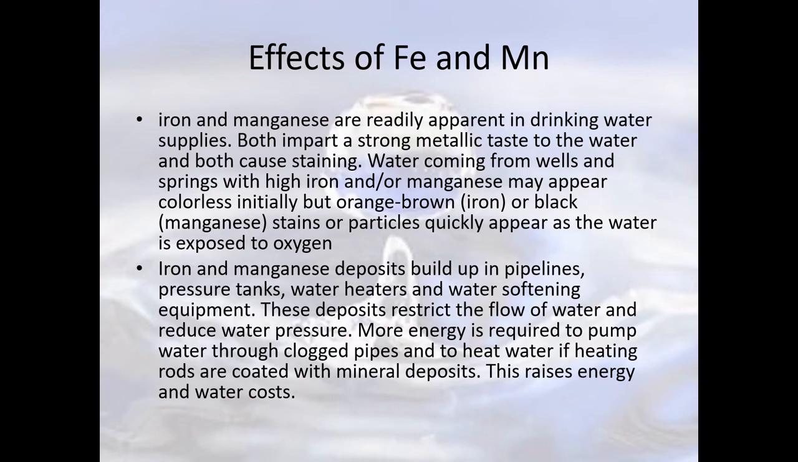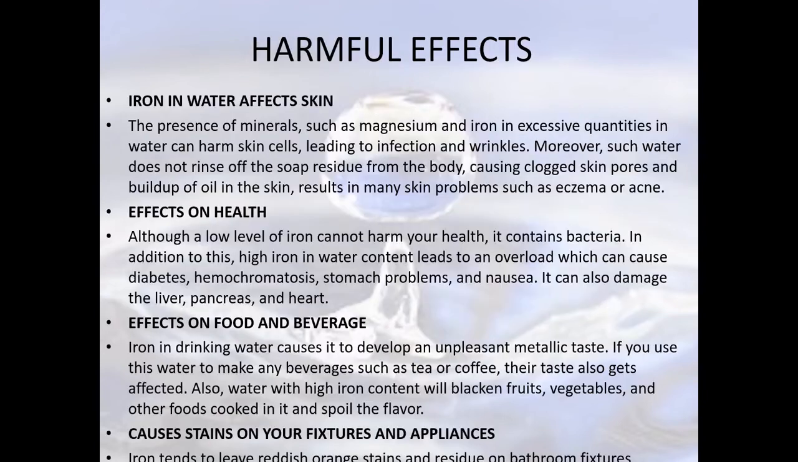Iron and manganese deposits build up in pipelines, pressure tanks, water heaters, and water softening equipment. So you again have a lot of challenges if there is iron and manganese in your drinking water or in your water for domestic purposes. Basically, you can divide the effects into effects on skin, effects on health, effects on food and beverage, and even effects on your utensils, that is your appliances.